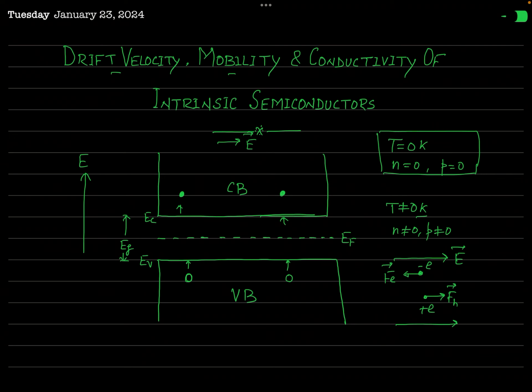That constant average velocity with which the charge carrier moves inside this semiconductor under the applied electric field is called drift velocity. You have already learned this velocity in your lower classes, in your course on current electricity.